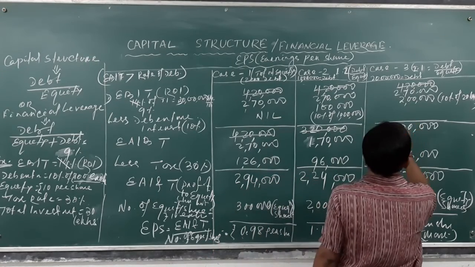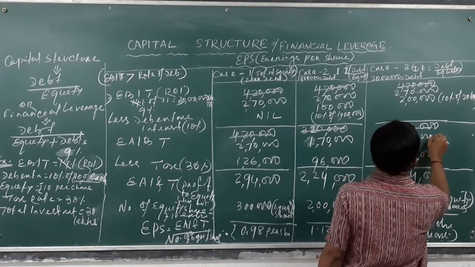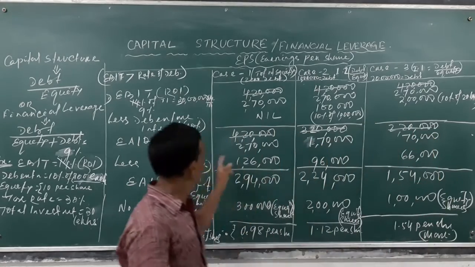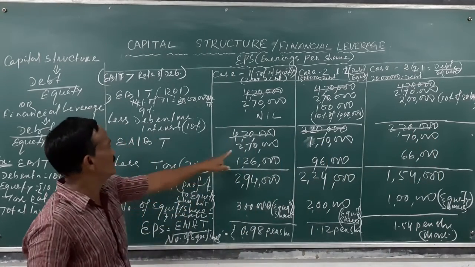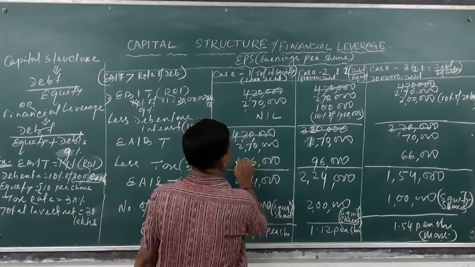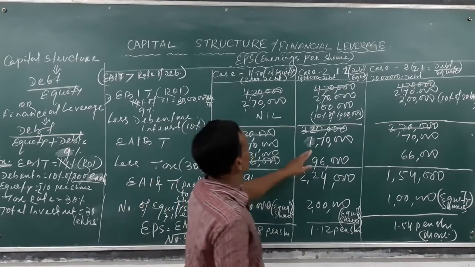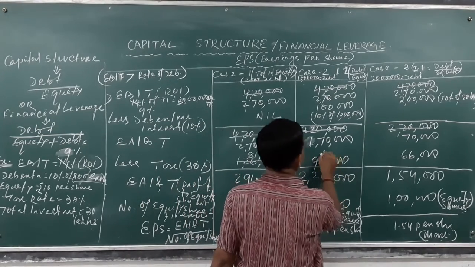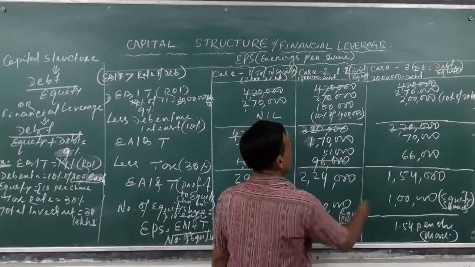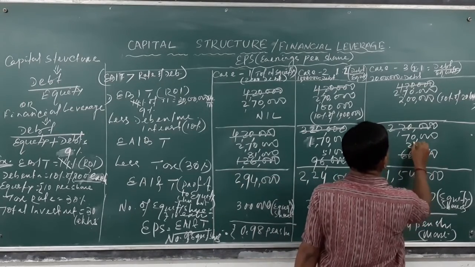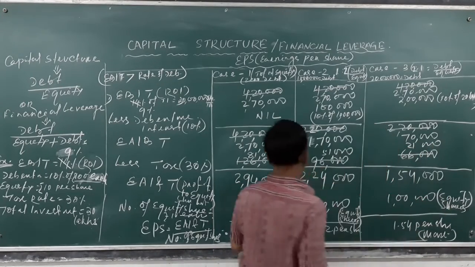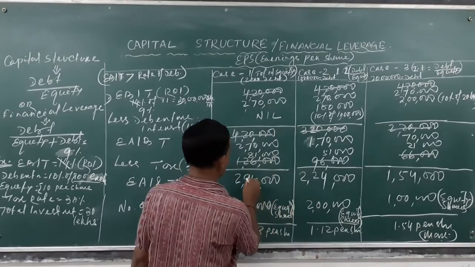So here only 70,000. So your tax liability is also reduced, 30% of 2,70,000 that is 81,000, this is 51,000, this is 21,000.